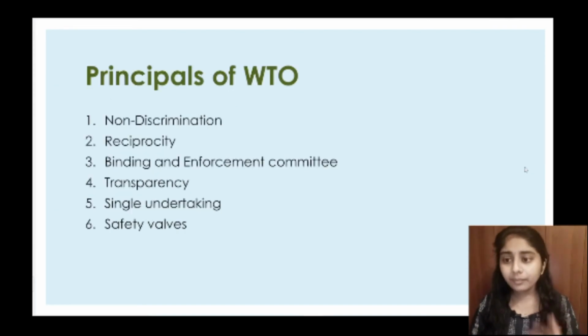Now moving on. Now let's see the principles of WTO. So there are mainly 6 principles of WTO. First one is non-discrimination, second is reciprocity, third is binding and enforcement commitment, fourth is transparency, fifth is single undertaking, and sixth is safety valve. Okay, so let's learn each one of them one by one.